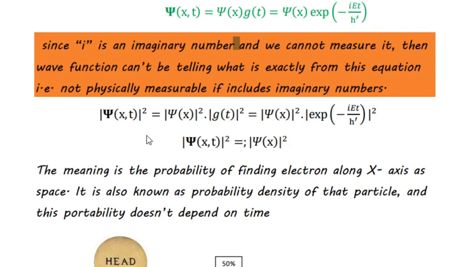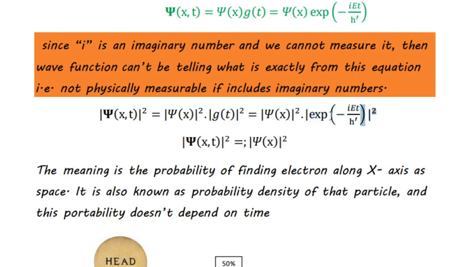On all of these sides, we are taking the absolute value and squaring. So this also has to be divided in the same manner. We are taking the absolute value of each function and squaring it. This is simply the absolute value of this exponential and taking its square, and this will result in 1.